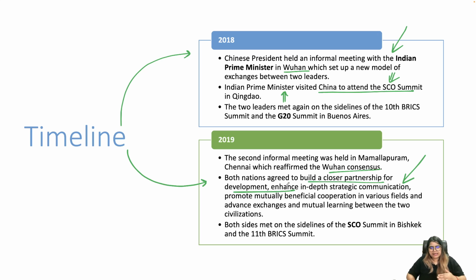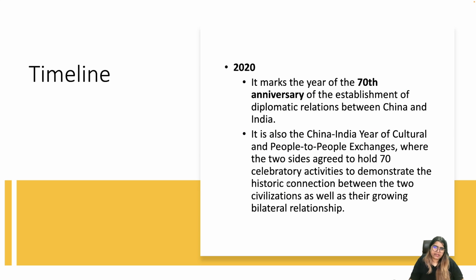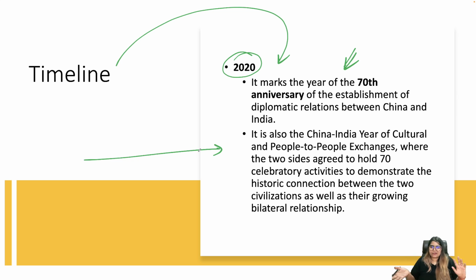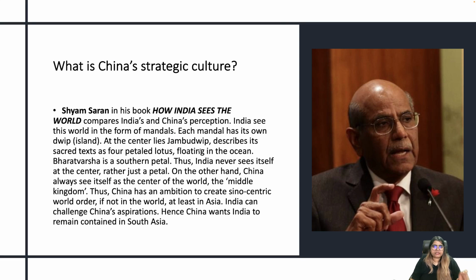So slowly and steadily we progressed, but clashes and everything also happened at the same time. That's why the relationship that we have with China is complexly interdependent. And 2020 marked the year of the 70th anniversary, and that's when people to people exchanges, all these things were promoted. Not that important, but this is very important.